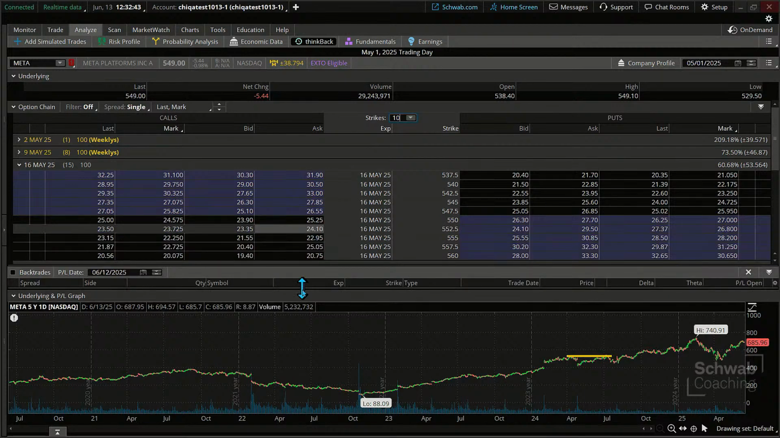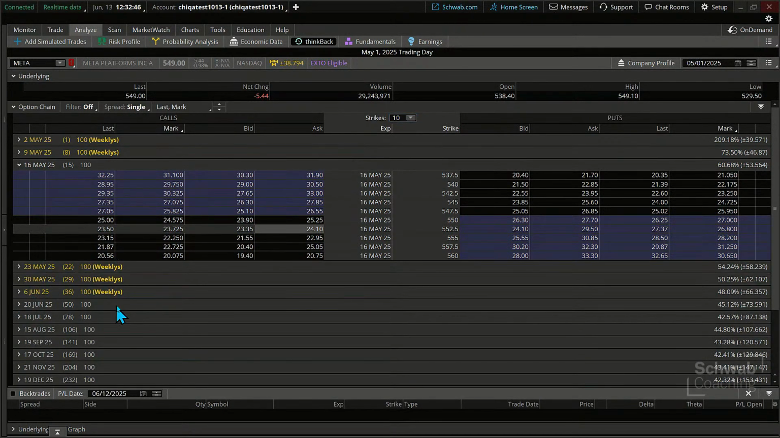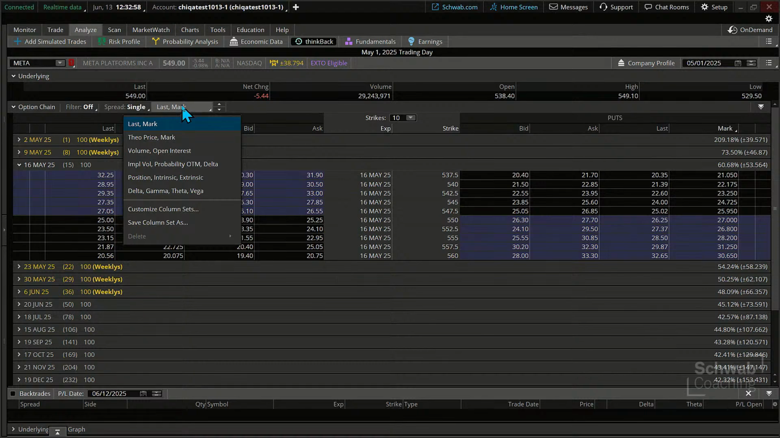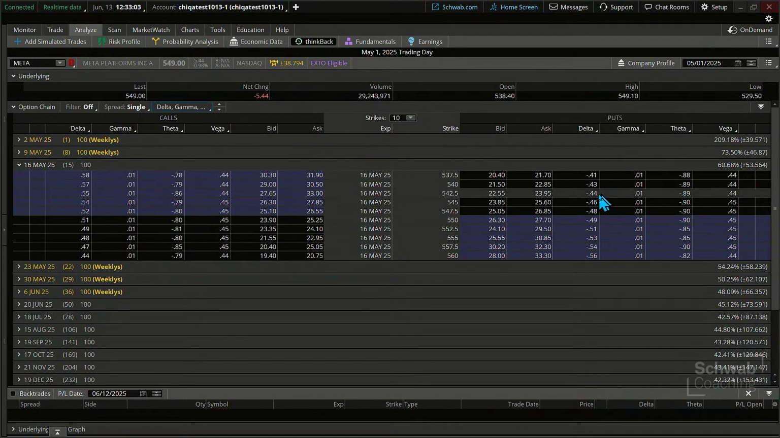And what we can do is actually visually see what some of the delta, the Greeks were doing, the option Greeks. I'm going to show you how we can do that right now. So just under this drop down, it looks a lot like the trade tab, right? Delta, gamma, theta, vega, you got it. What was the price of this option on that day, at the close of that day?